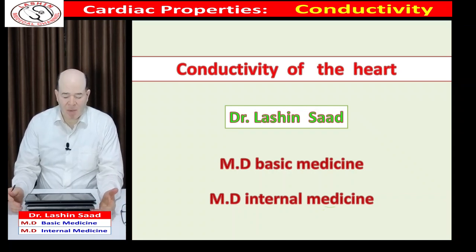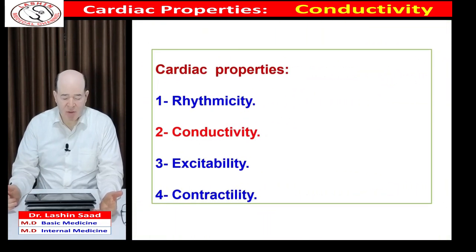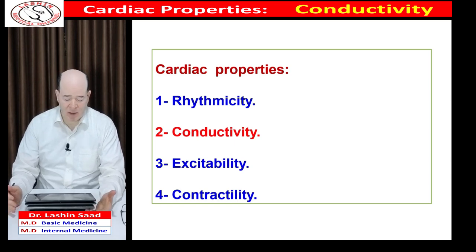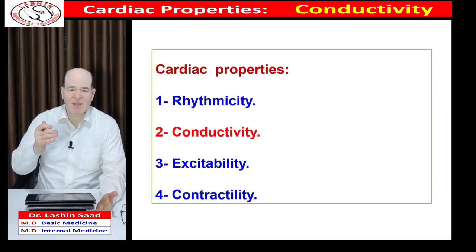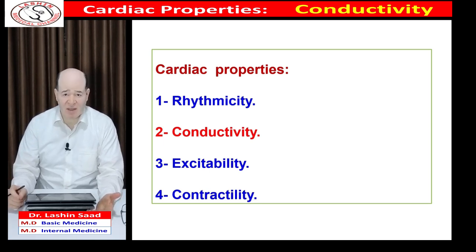Today we are speaking about the cardiac conductivity. As we said in the previous lectures, we have four main cardiac properties. First, rhythmicity, second, conductivity, third, excitability, fourth, contractility. Rhythmicity is the ability of the cardiac muscle to generate nerve impulse. Conductivity is the ability to transmit it to every part of the endocardium. Excitability is the response of the cardiac muscle by generation of action potential inside the muscle itself.